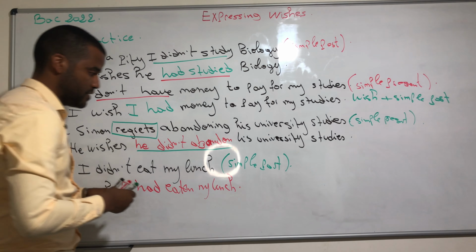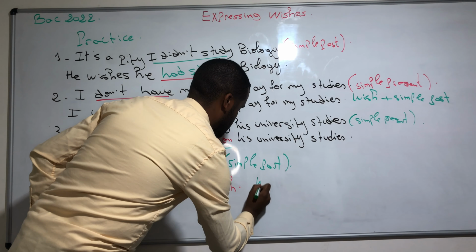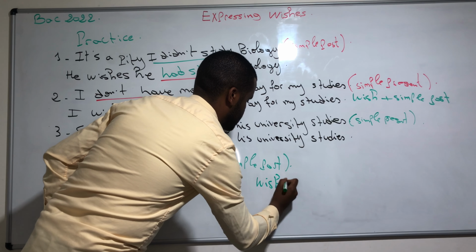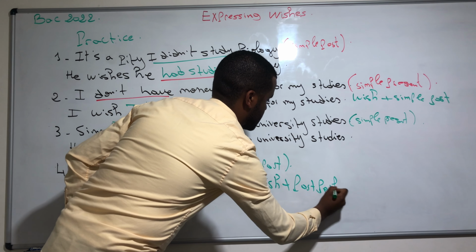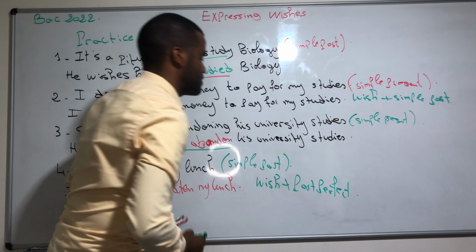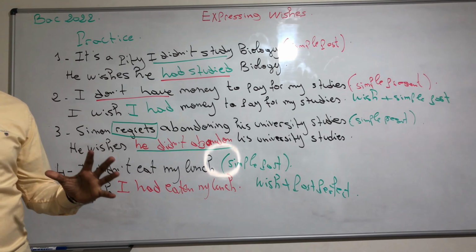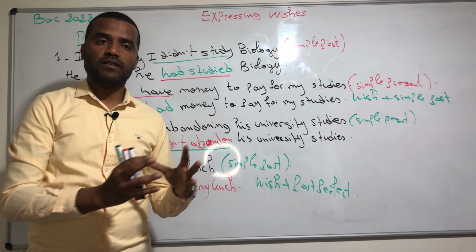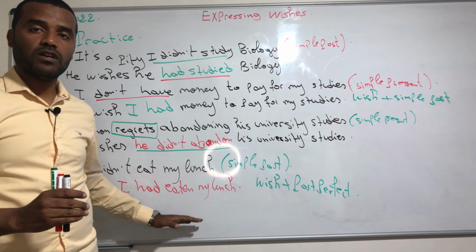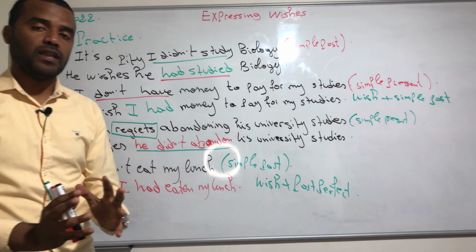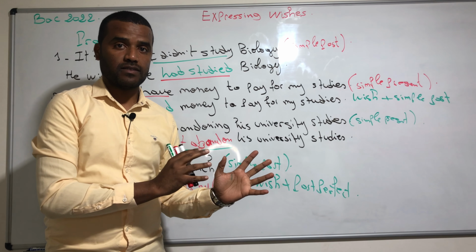So what we did is put wish plus the past perfect. When we have a present wish, we are going to do wishes plus the simple past, but when we have a past wish, you have to put wishes plus the past perfect.